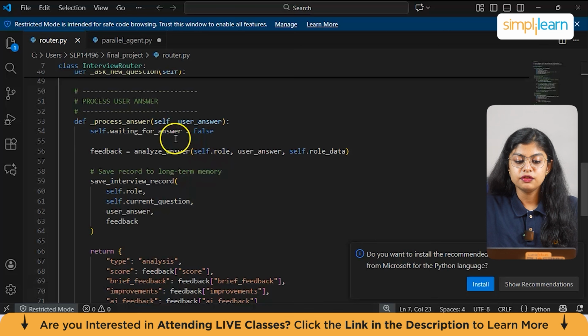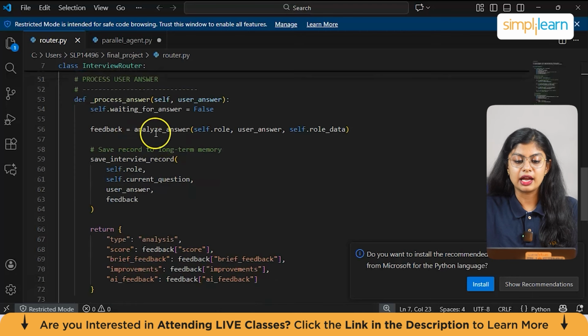Now next we have another function under the class, which is process answer, where the parameters are self and user answer. So under this we have self.waiting for answer is equal to false. So if we receive the answer, we are no longer waiting. And for analyzing answers, to return scores, missing keywords, AI feedback, etc., we have feedback is equal to analyze answer. We are calling self.role, user answer, and self.role data.